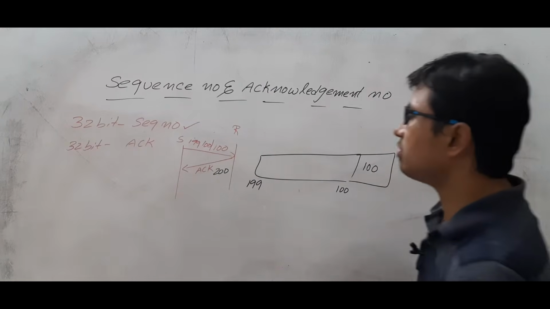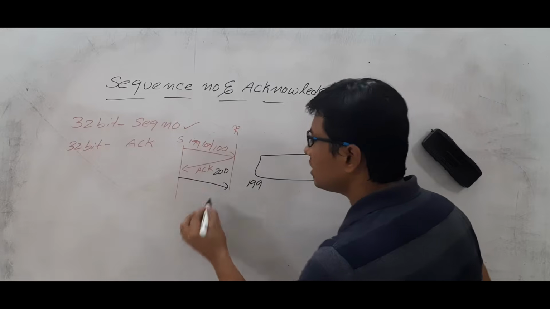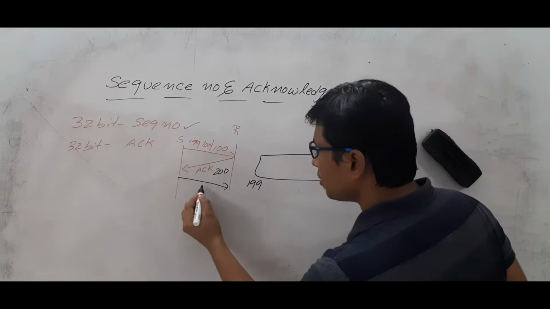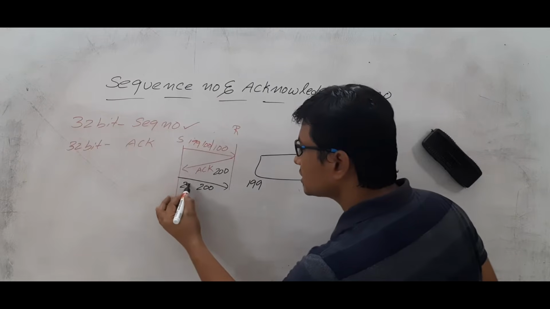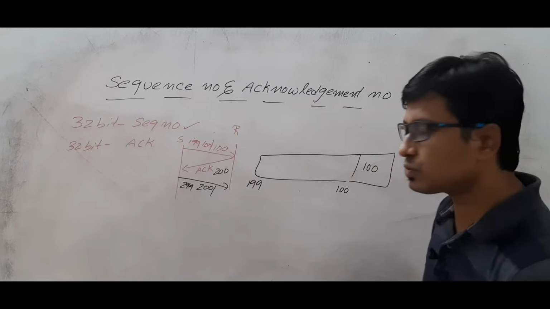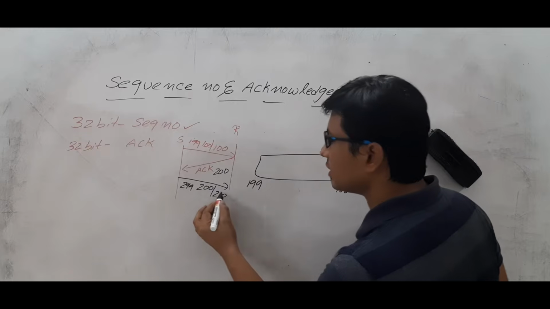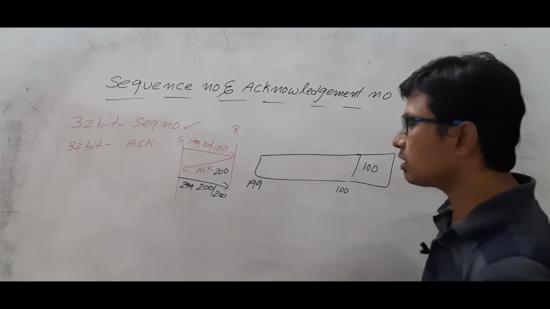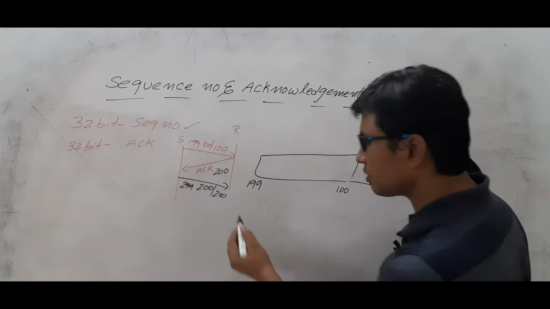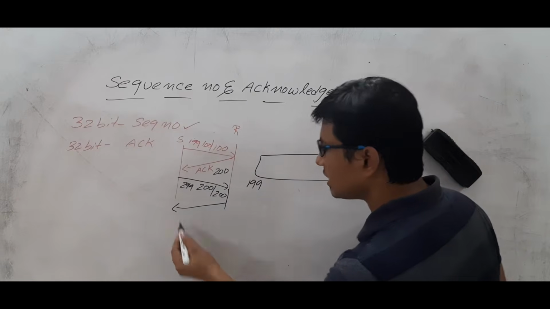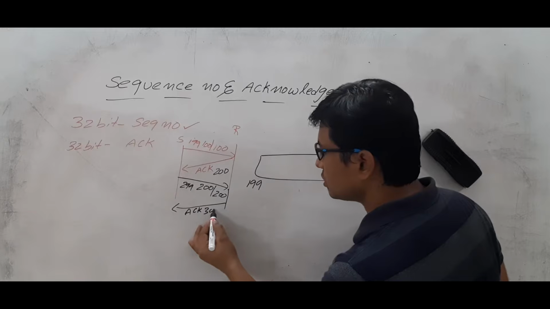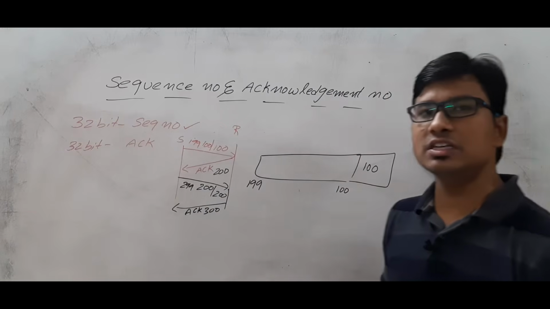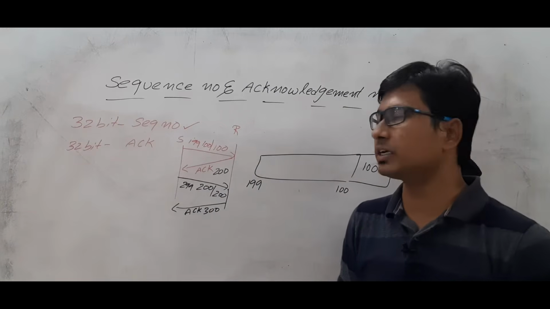Then what will the sender do? The sender will send the information from byte 200 to byte 299. Then what will be the sequence number for this one? It is 200. Are you able to follow it or not? Once the receiver receives this information, the receiver will send an acknowledgement called ACK 300.